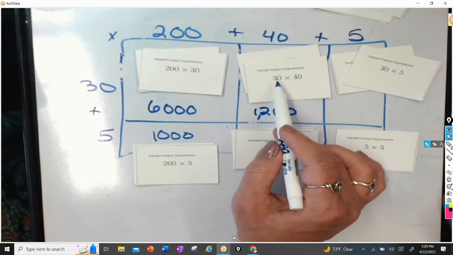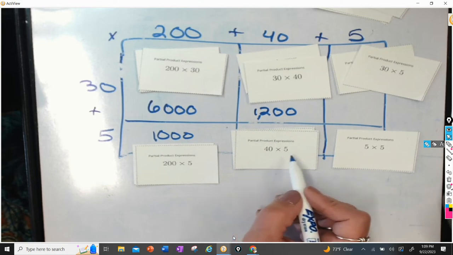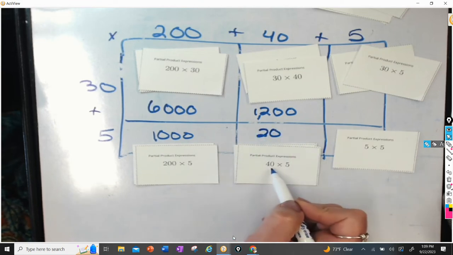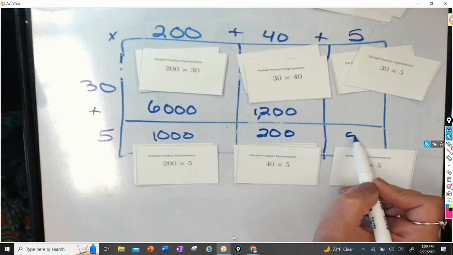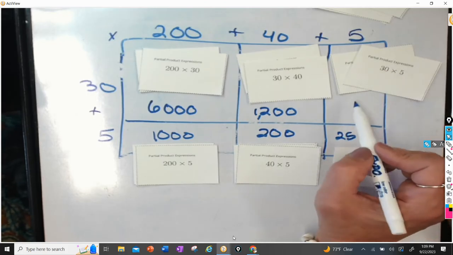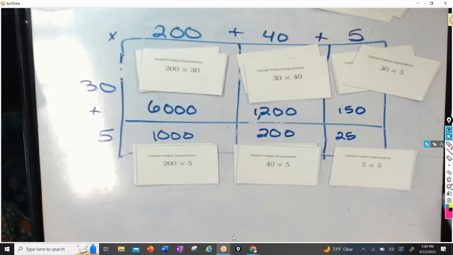That's 1,200. So that's 10 times 3 times 4 and 10 times 10, right? 4 times 5 is 20. And I have to multiply that times 10. 5 times 5, that's easy. 25. 3 times 5 is 15. Times 10 is 150.